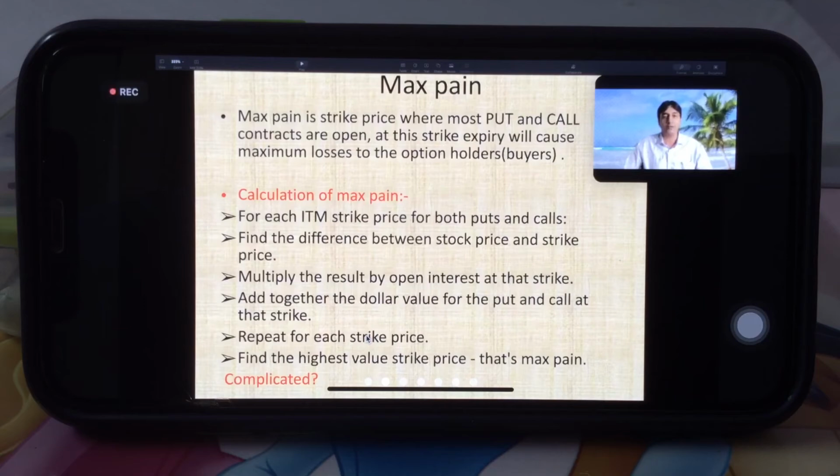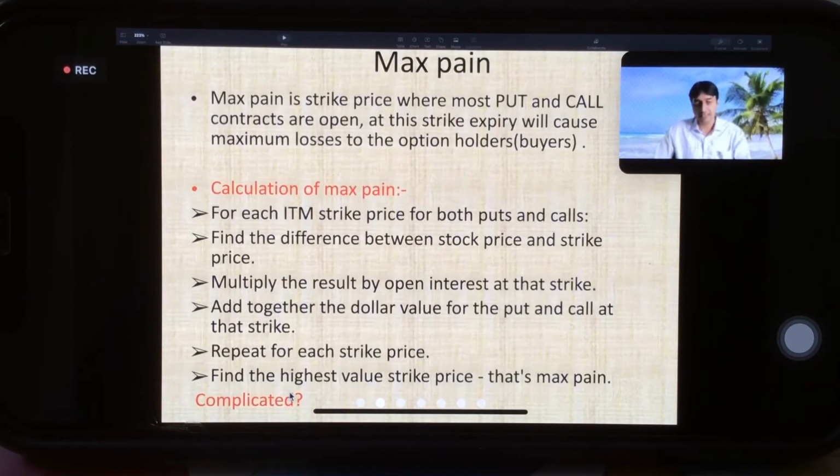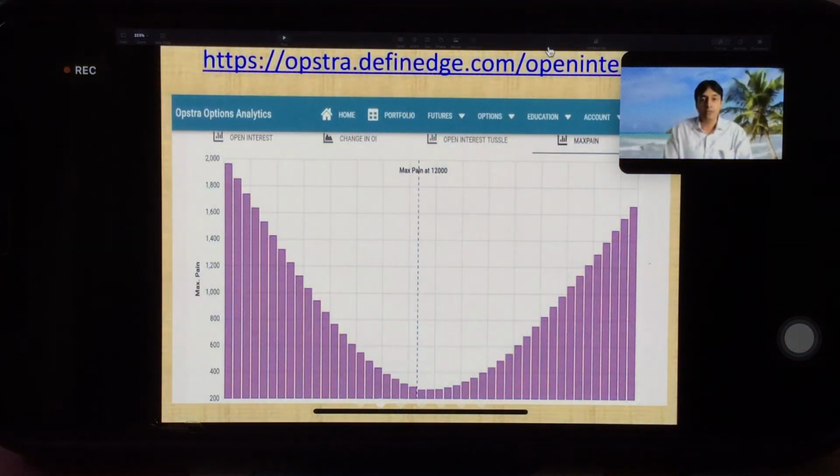Don't write this down because no one is going to do it. It's not possible. Add together the dollar value for put and call at that strike. Repeat this for each strike. And find the highest value strike price. That's called the maximum pain. It's complicated, right? So we need not calculate it. It's readily available on Opstra. So this was old. We'll just go to the current Opstra 16th expiry, which we have seen.